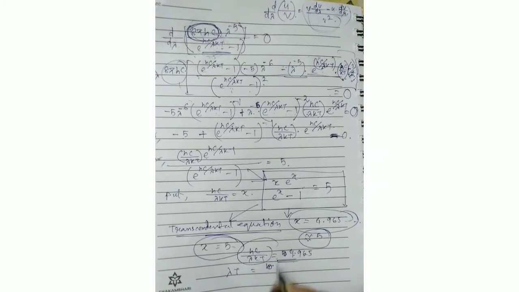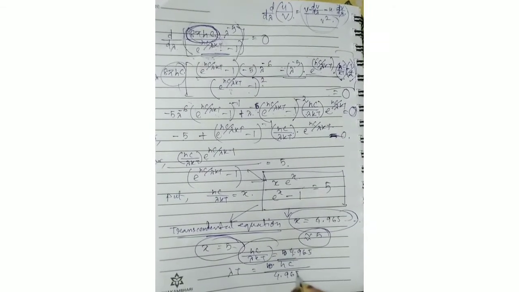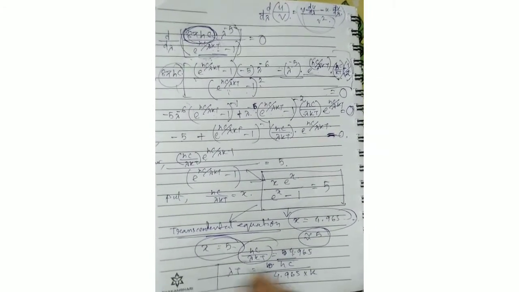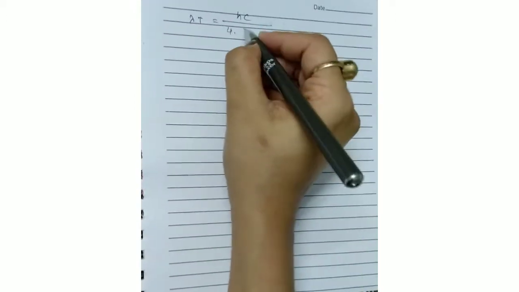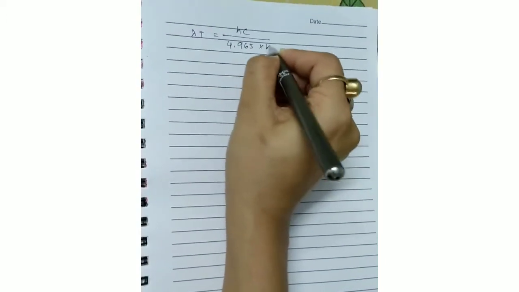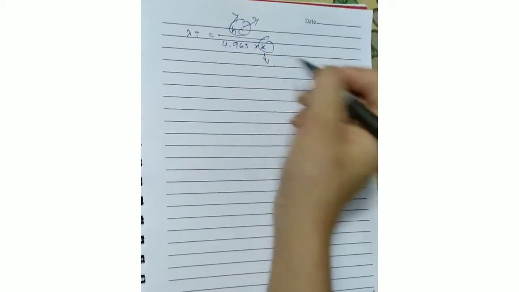So lambda t equals to hc divided by 4.965 into k, right? Those all are constants, here h is constant, c is constant, k is constant.